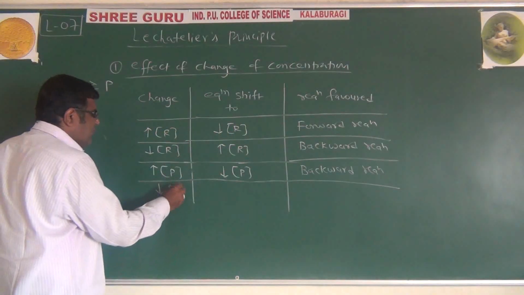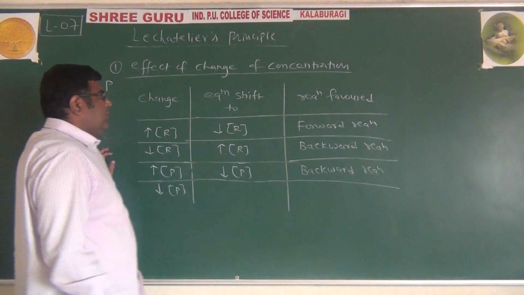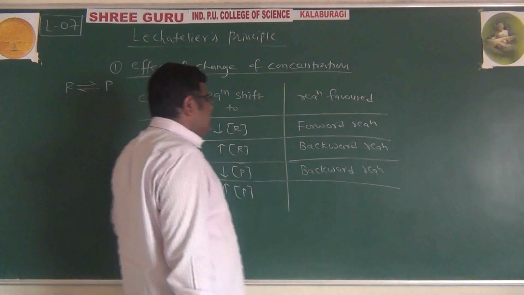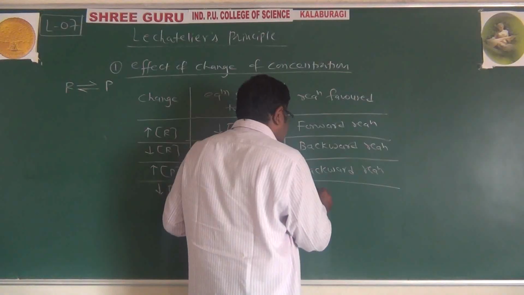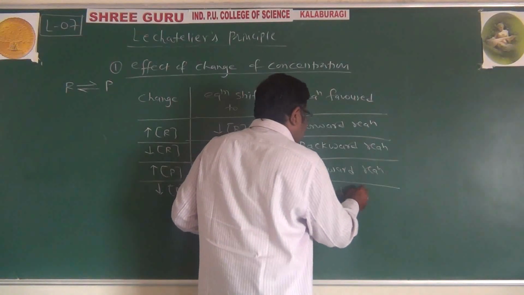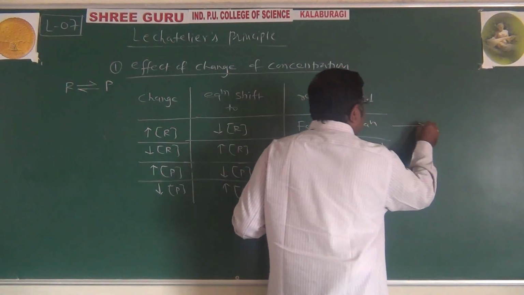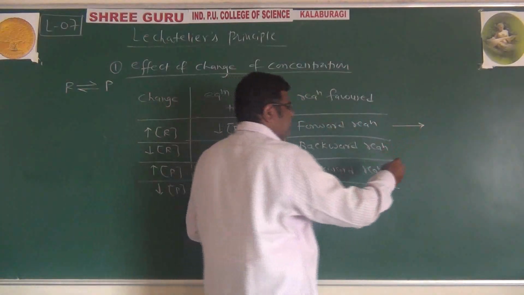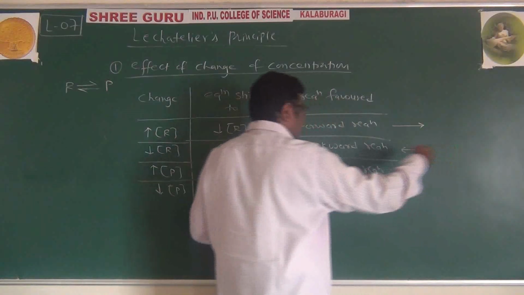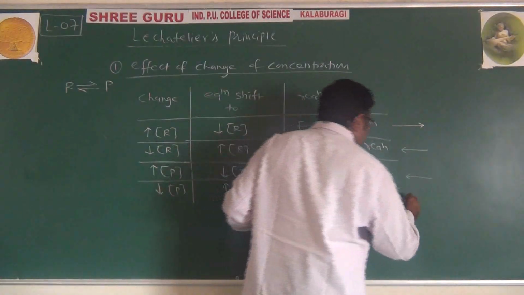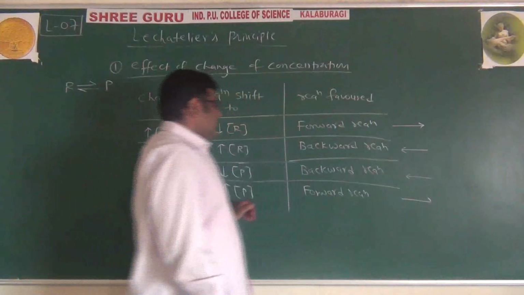And if we decrease the concentration of product, the equilibrium will shift to increase the concentration of product. It means the forward reaction is favored. So forward reaction means it will go from reactant to product side. Backward means it will go to reactant side. Again, backward means towards reactant side, and forward means to product side.